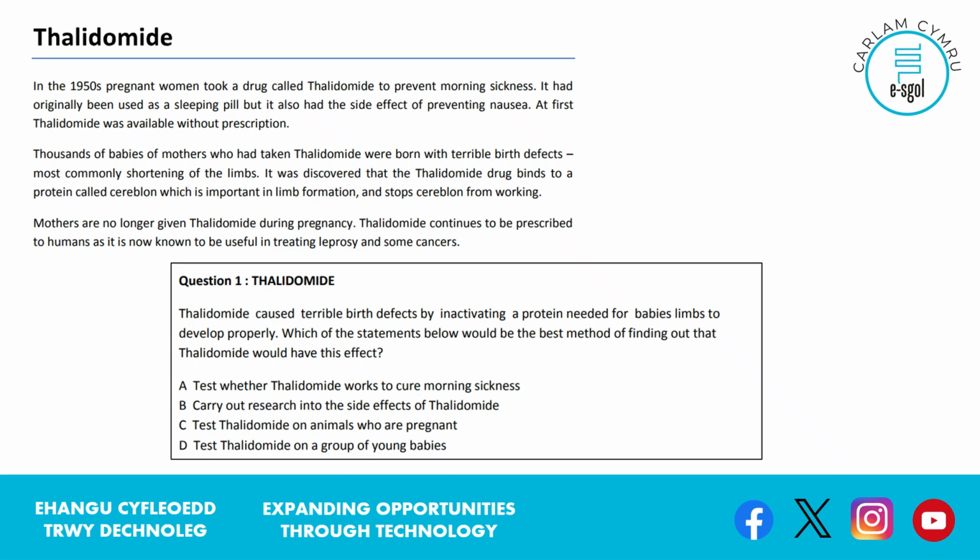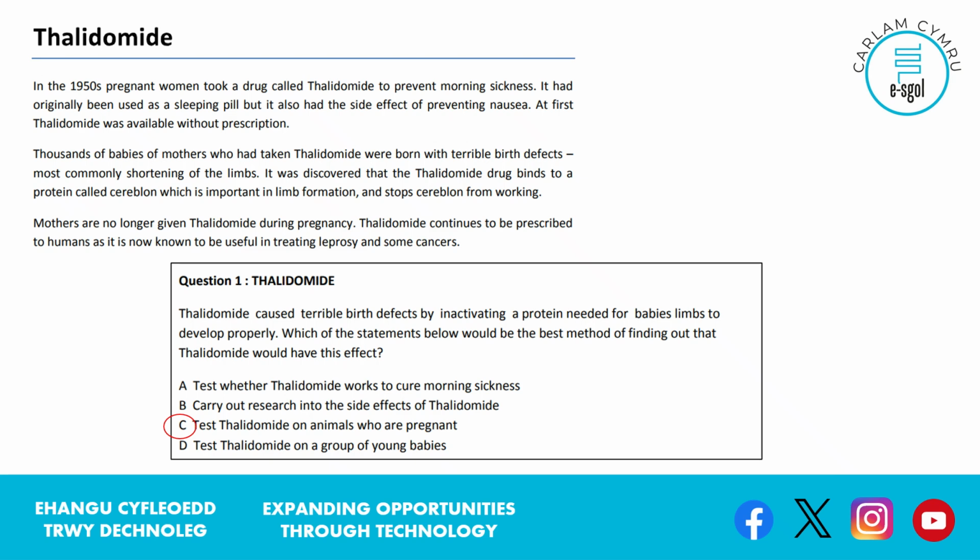That's a correct answer. And just to look at what the last one would be, test thalidomide on a group of young babies. Well, testing on babies wouldn't necessarily give the same effect as if we tested it on a fetus, a developing fetus inside the womb, especially if that harm is done at a very early stage of development. So it might even be safe to use on young babies, and it doesn't mean it would be safe to use on pregnant women and have those terrible side effects on the developing fetus.